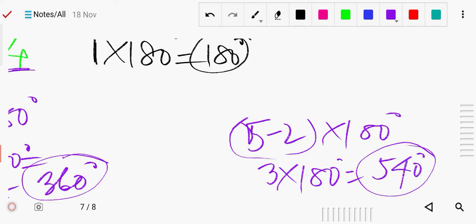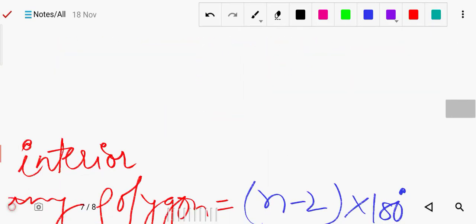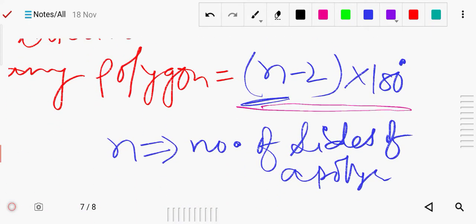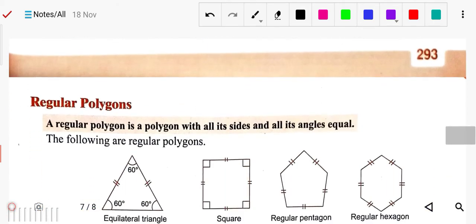Likewise, for any polygon, to find the sum of its angles you can use (n minus 2) into 180 degrees. That is a very important formula. You can write it down and learn it. Now next we will solve exercise 21b.